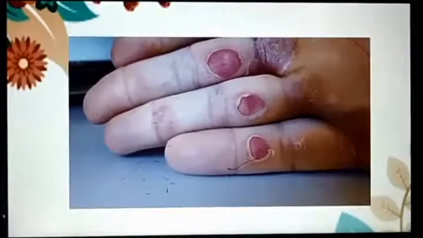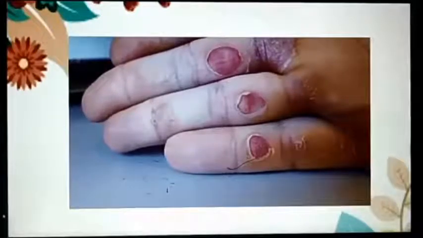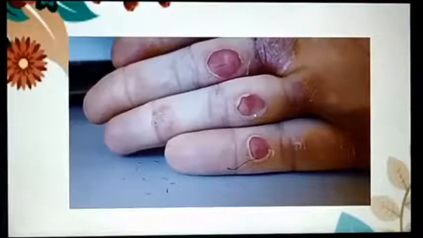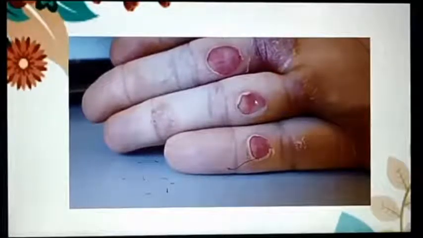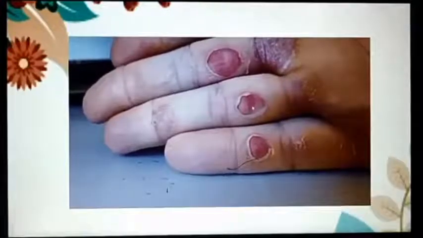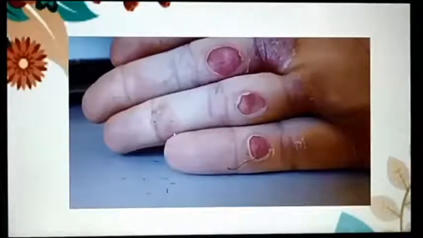What is the meaning of blisters? Blister means skin covered with a raised fluid-filled bubble. A bubble comes out. If we do not manage those blisters properly, what will happen? The water will come out from the blisters and it will create infection in the area.